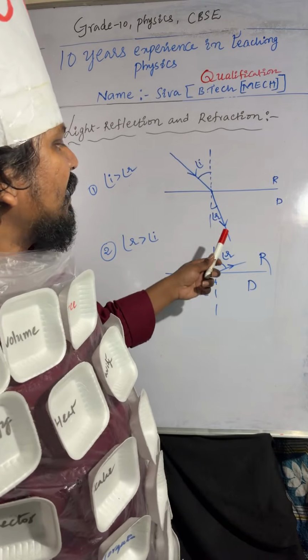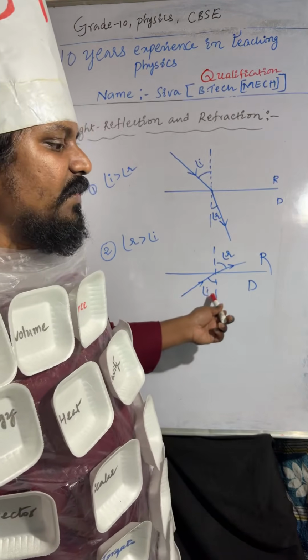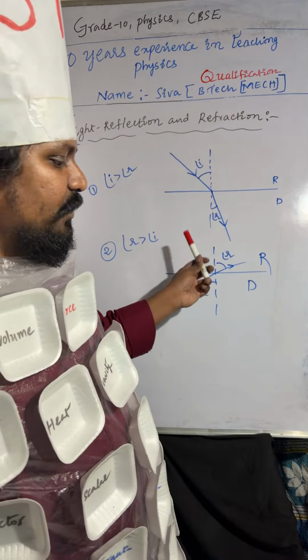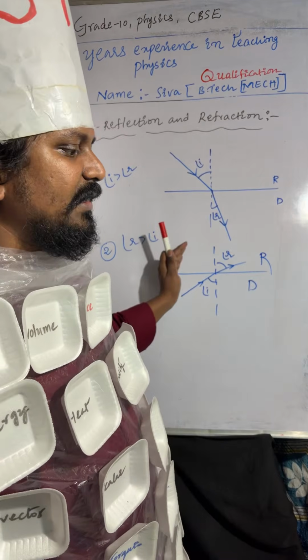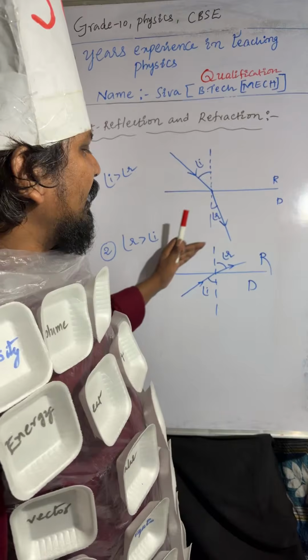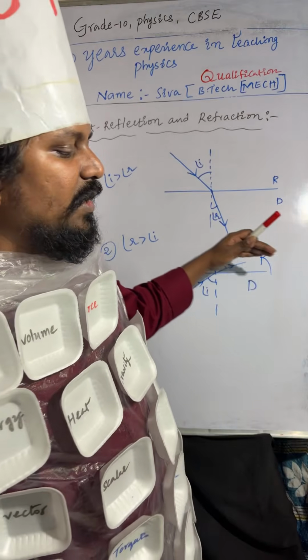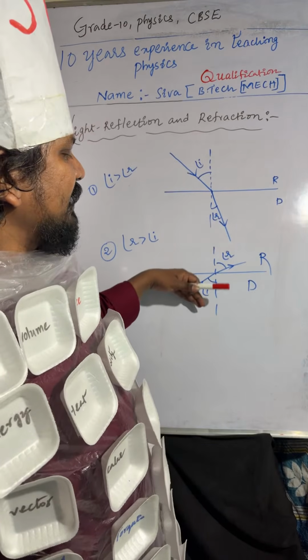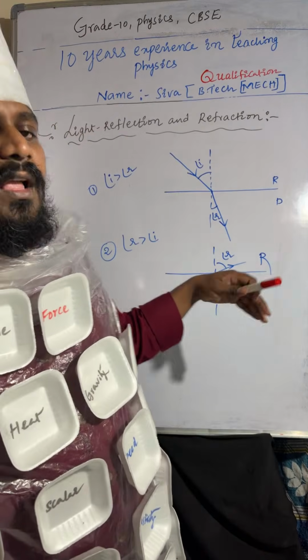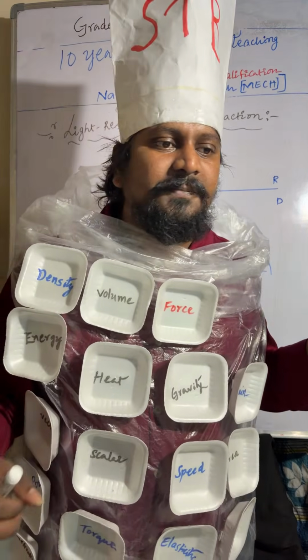And coming to here, angle of refraction is greater than the angle of incidence, because when the light ray is moving from denser to rarer, it is moving away from the normal line. So angle of refraction is greater than the angle of incidence. Understood? So this is about refraction.